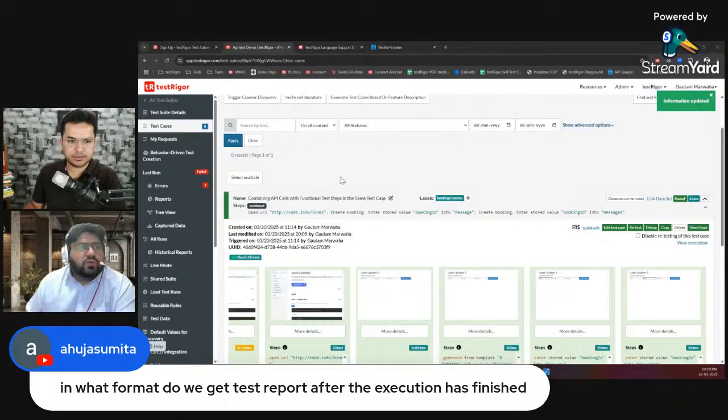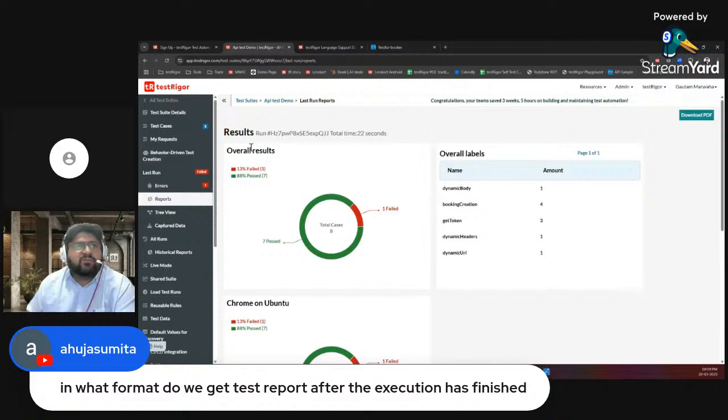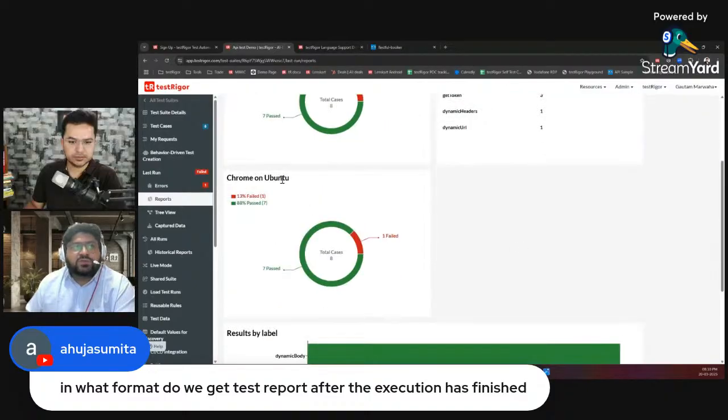So there are two kinds of reports. You can come to the reports section. It's a very basic suite where you just have 8 test cases, but reports look like this. You'll see a pie chart kind of a thing. The status as per the test case statuses, like 13% failed, 88% passed, right? And then the reports based on the labels, and the reports based on the OS and browser combinations.